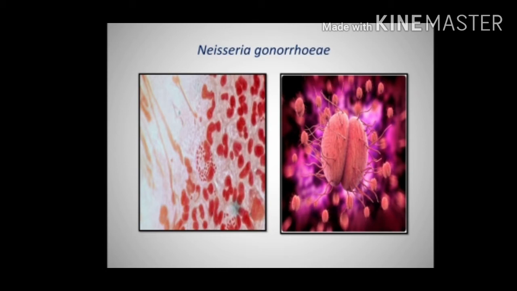The second picture shows the exact shape of the gonococcus. Here you can see spherical or oval shaped bacteria arranged in pairs. They look bean shaped and are attached to each other. They are having flagella, meaning they can move. They are motile bacteria.